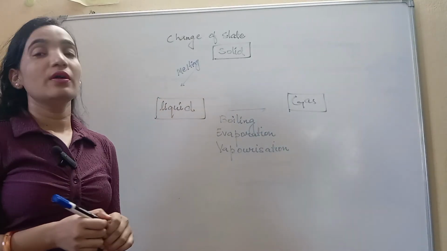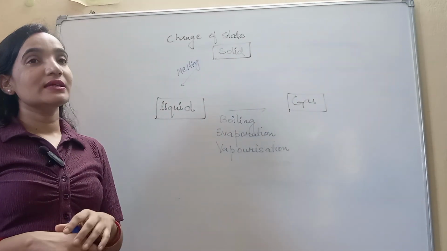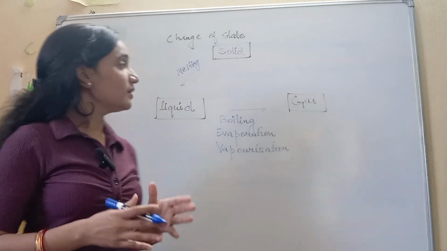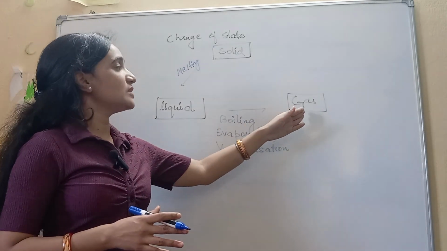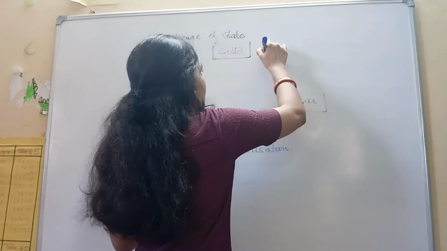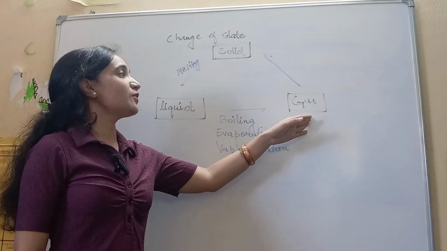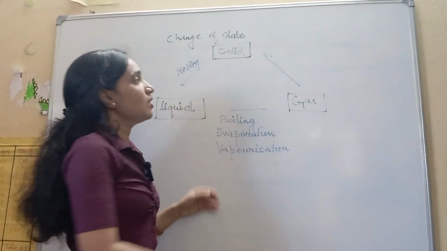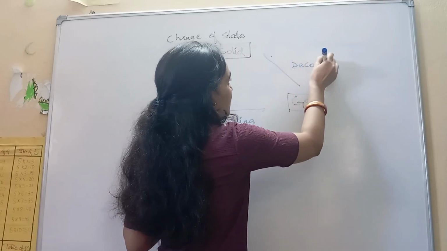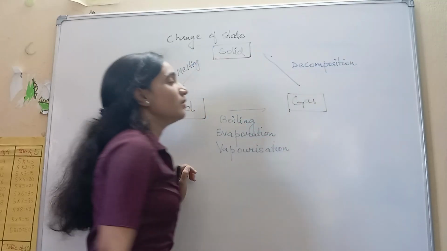Now if we take one example from gas to solid, there are certain things that can directly change from gas to solid. When the state of matter is changing directly from gas to solid, that is called deposition.